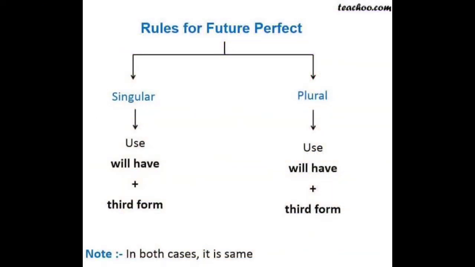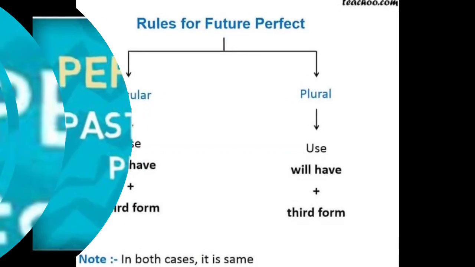So the formula and the rule for future perfect tense is, in singular form we have to use will have. In plural form also we have to use we will have plus verb 3. So both in singular and plural form is the same case. We have to use will have plus verb 3, that is past participle form. Third form of the verb should be used in future perfect tense.